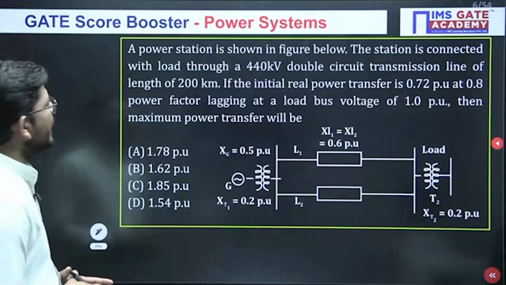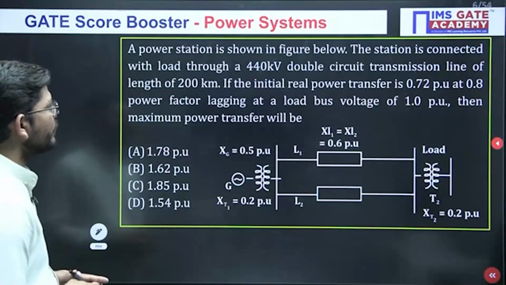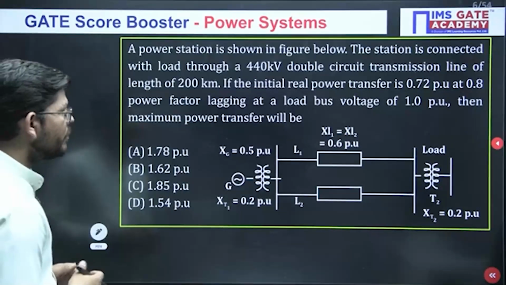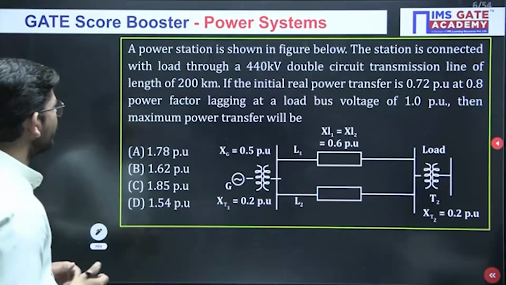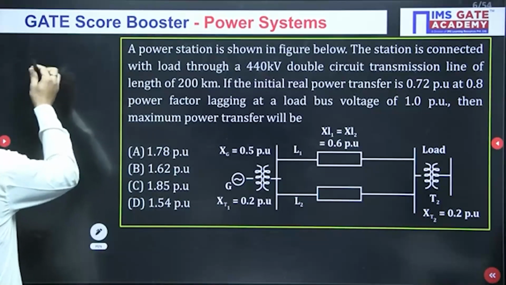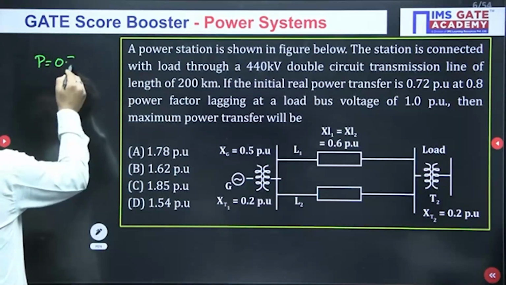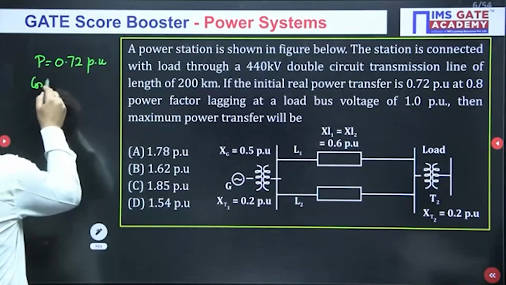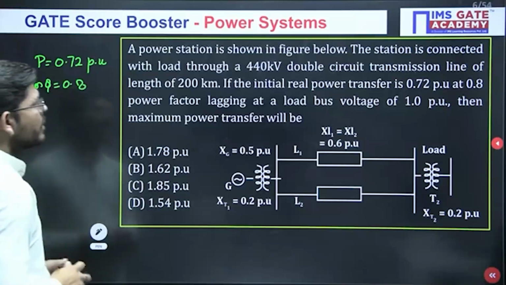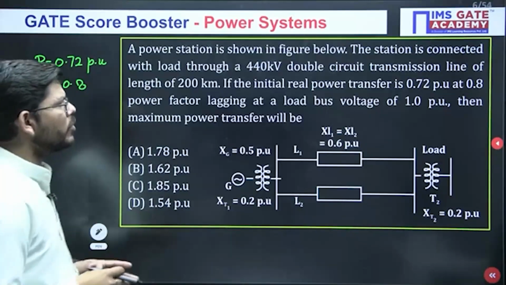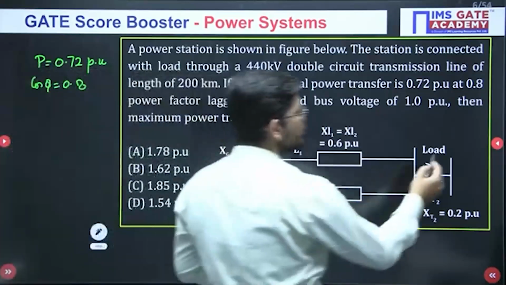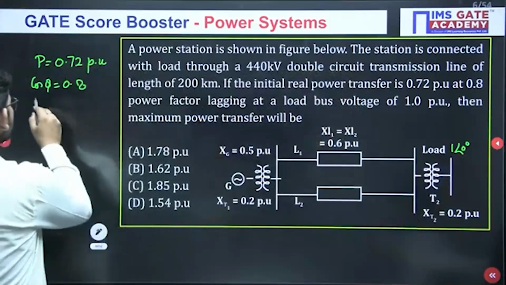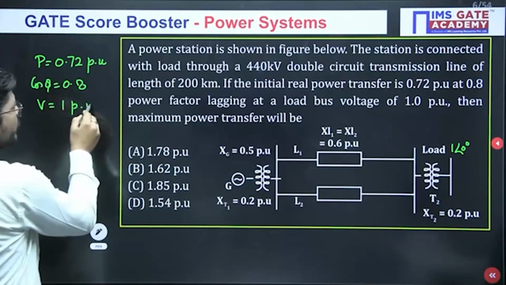Double circuit transmission line of length 200 km. If the initial real power transferred is 0.72 per unit at 0.8 power factor lagging. So the power transferred is 0.72 per unit, and it is being transferred at the power factor of 0.8 lagging, at the load bus voltage of 1 per unit. So the load bus voltage is 1 per unit. So V is given to us as 1 per unit.